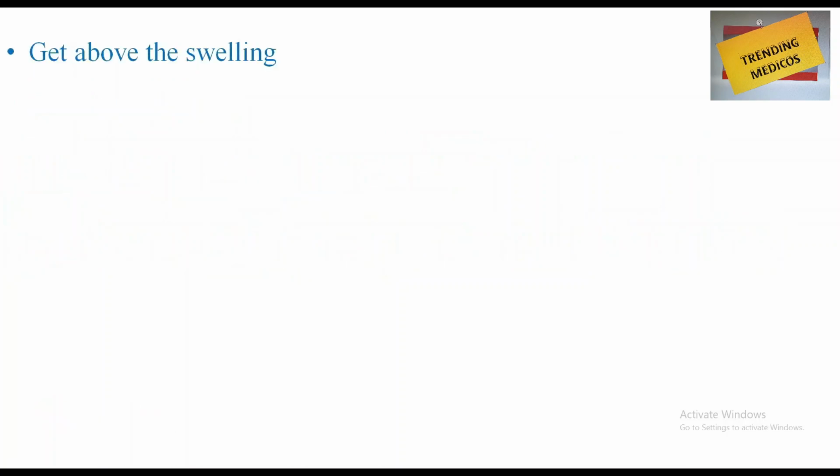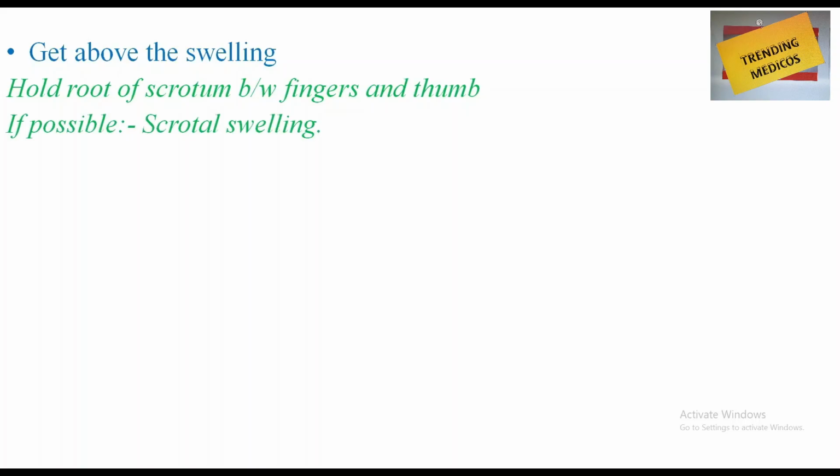There is a test which is called getting above the swelling. How to do it? You have to hold the root of the scrotum between the fingers and the thumb. If you are able to get above the swelling, it is a scrotal swelling. If you are not able to get above the swelling, it is inguinoscrotal. What is meant by getting above the swelling? Just assume there is a swelling in the scrotum and you are holding it between the thumb and the finger, and at a point you feel the swelling is no more there and you are able to hold just the contents of the spermatic cord between your finger and thumb, then it is getting above the swelling.